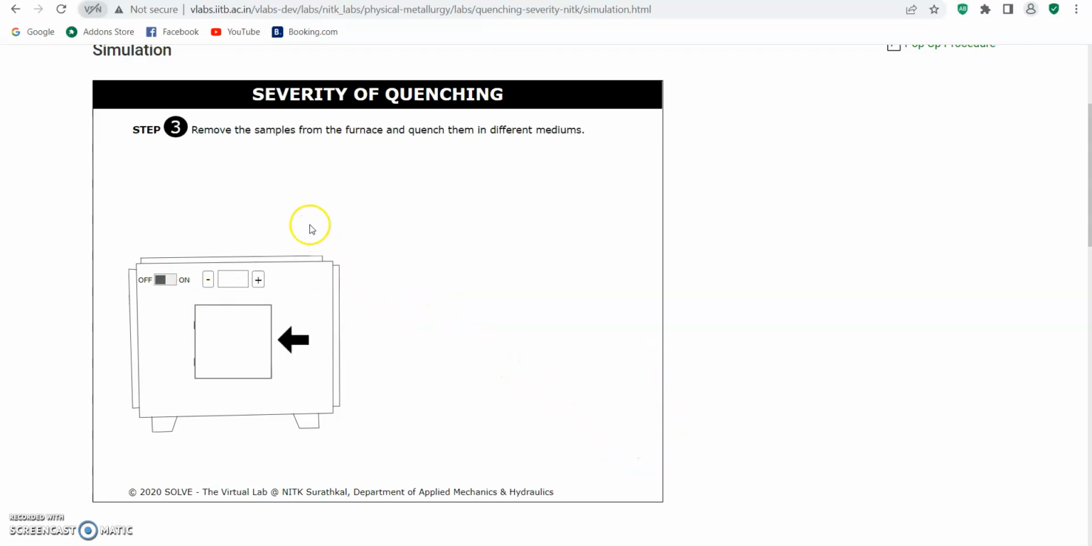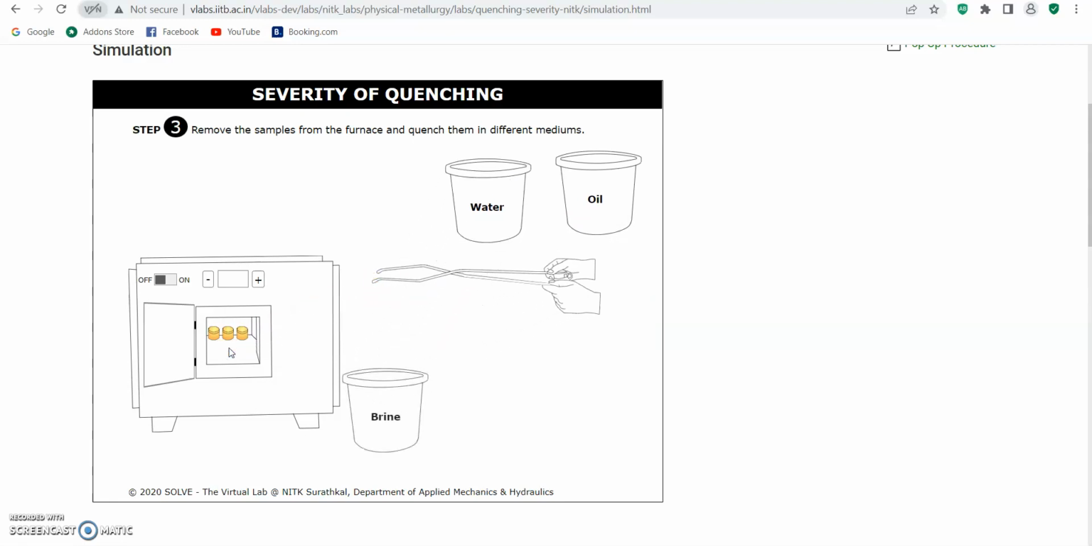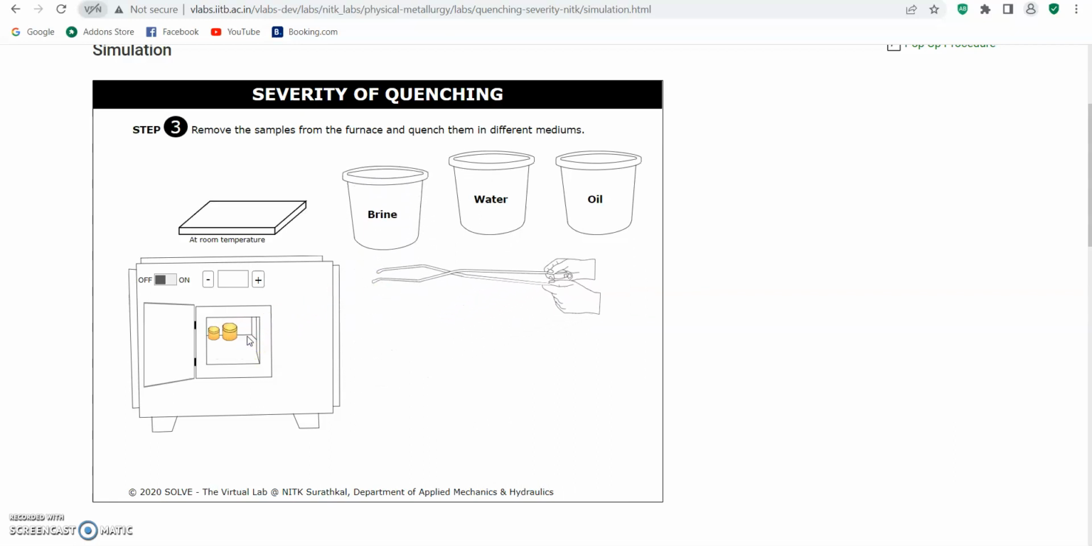The step is to remove the samples from the furnace and quench them in different media. For the first sample, we put it in oil. For the second one, we put it in water. For the third one, we put the sample in brine. The fourth one, we put at room temperature.